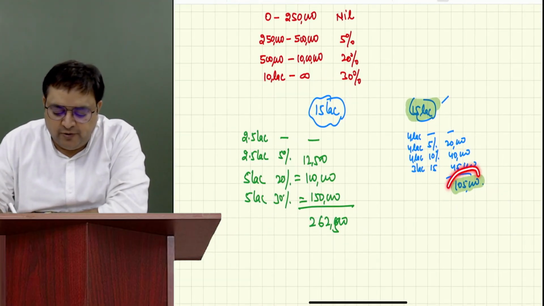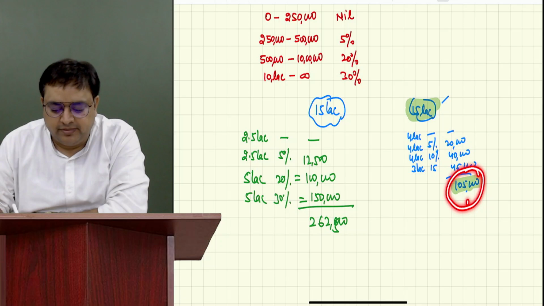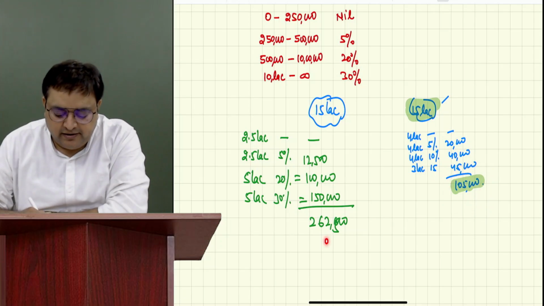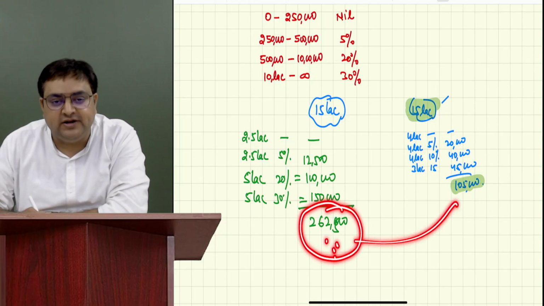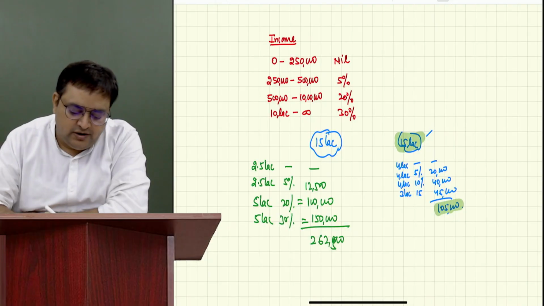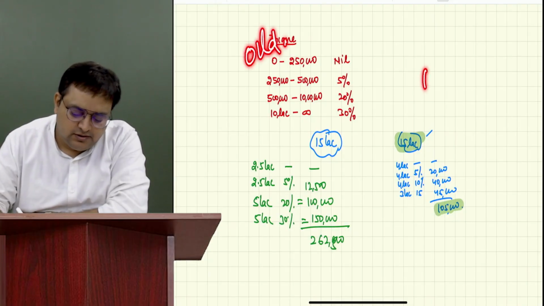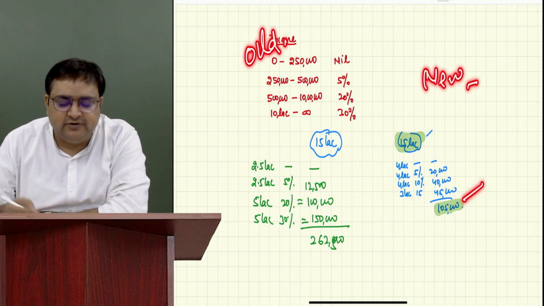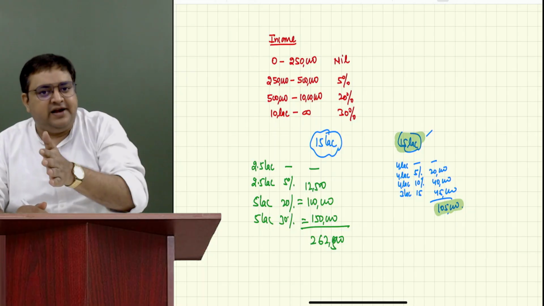Today, you will pay only 1,05,000. But earlier, your taxes were 2,62,500. In fact, more than double the taxes. Which one is better? Old or new? New. You will say new is better because new is a concessional rate.